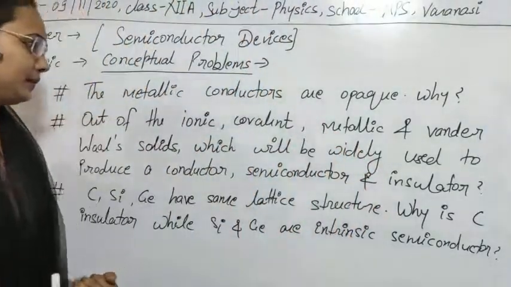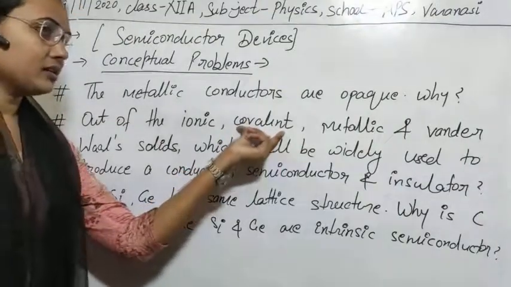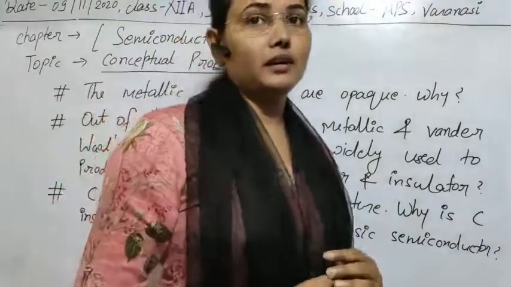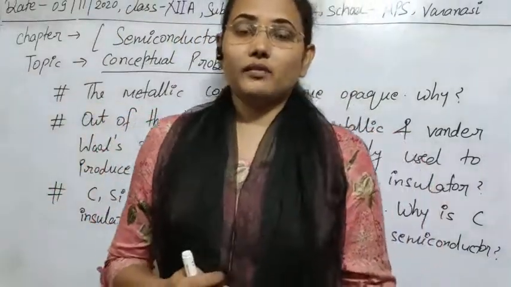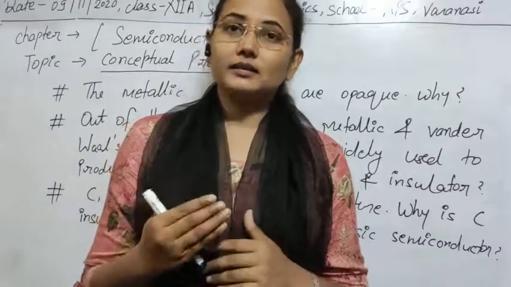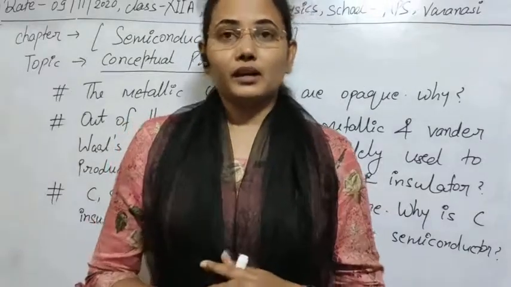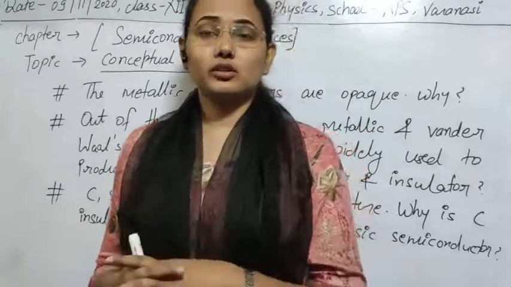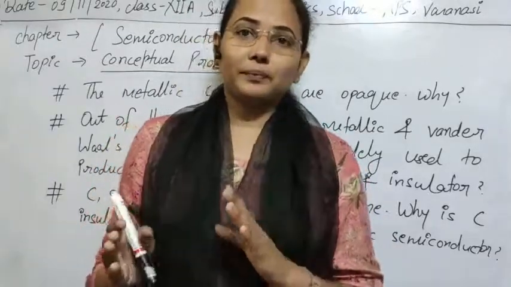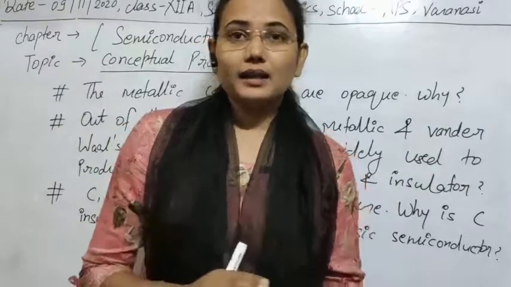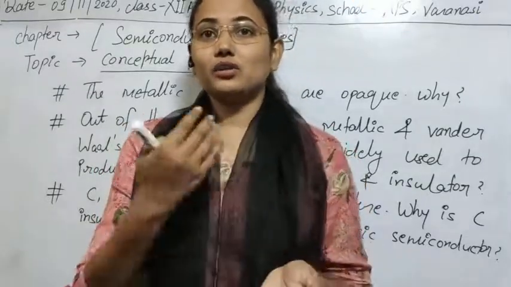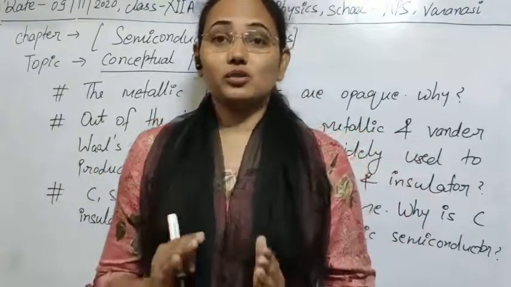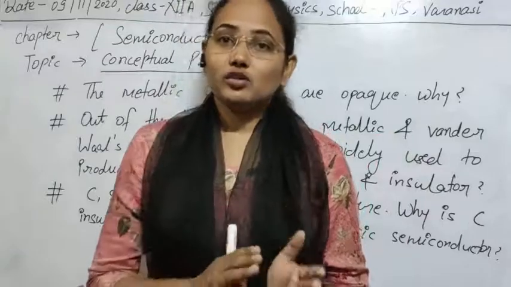Second, the covalent solids. These are solids in which sharing of bonds is occurring. While they are sharing the bonds, there can be some free electrons, but there cannot also be. We can also add electrons there, and we can also take electrons from there. Such types of solids can make ionic bonds and can also make covalent bonds.